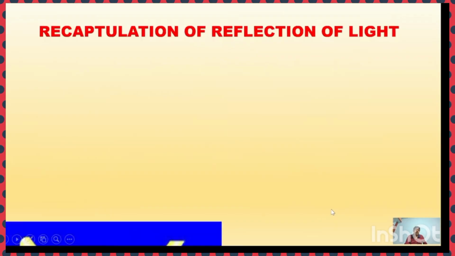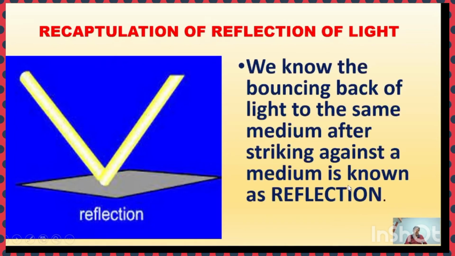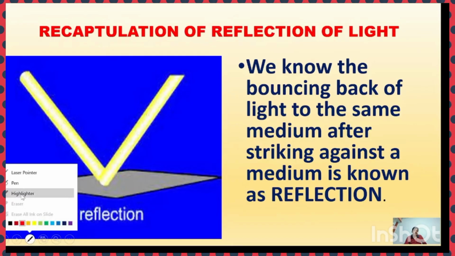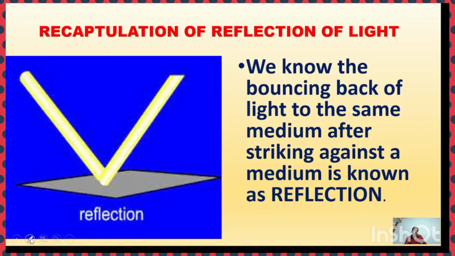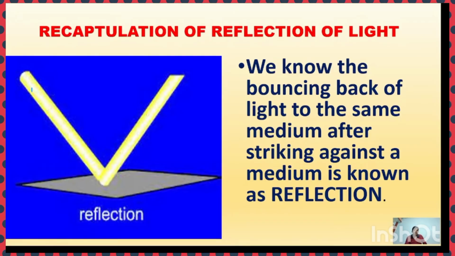Let's start. Recapitulation of the reflection of light. Reflection of light, all of you know. So we know that the bouncing back of light to the same medium after striking against a medium is known as reflection.